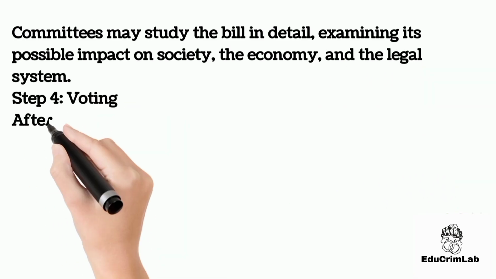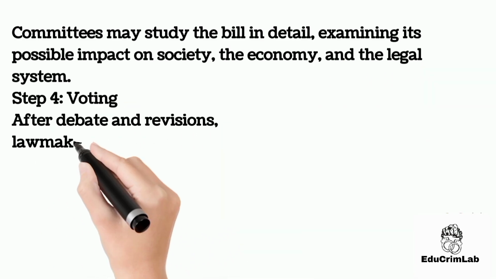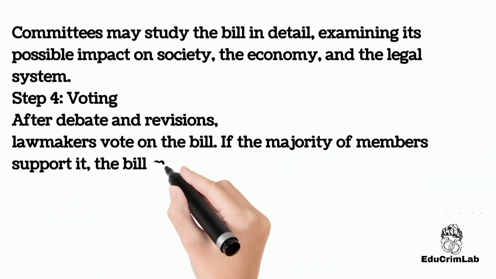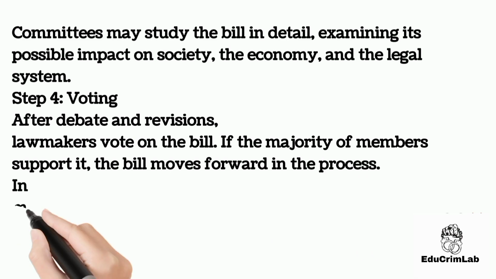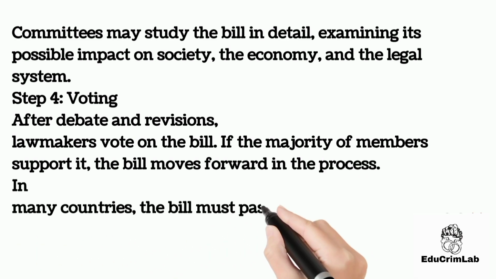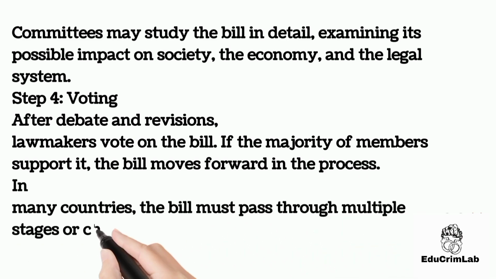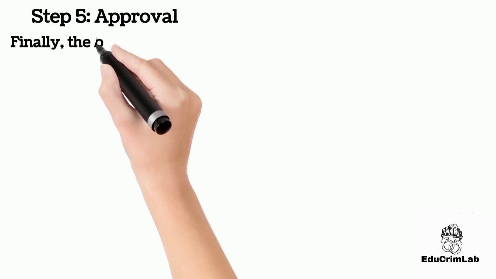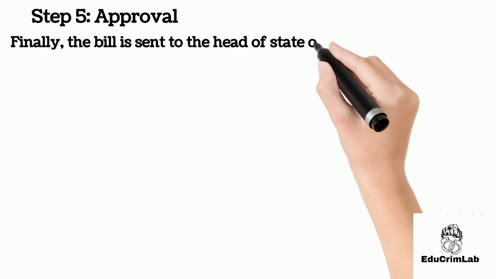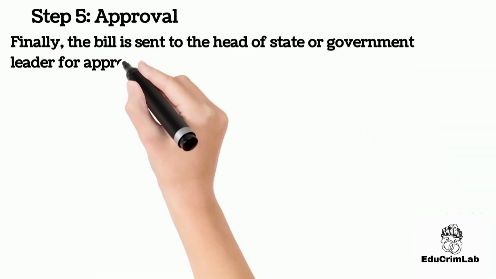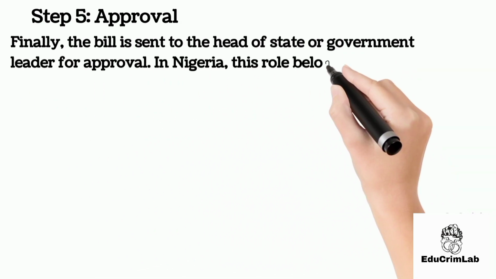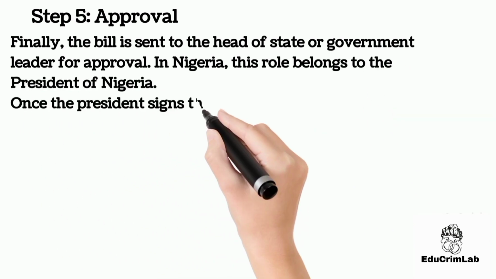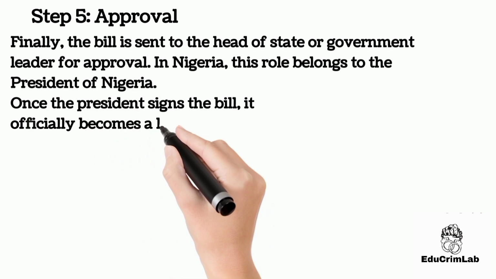Step 4. Voting. After debate and revisions, lawmakers vote on the bill. If the majority of members support it, the bill moves forward in the process. In many countries, the bill must pass through multiple stages or chambers before it can become law. Finally, the bill is sent to the head of state or government leader for approval. In Nigeria, this role belongs to the President of Nigeria. Once the President signs the bill, it officially becomes a law.